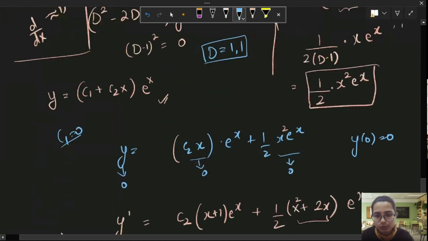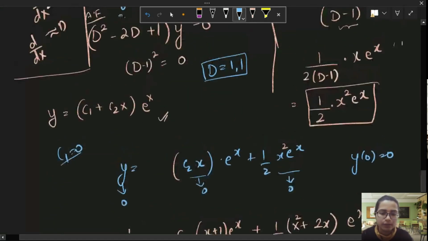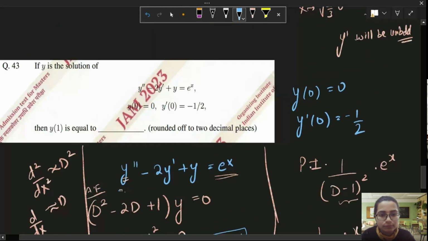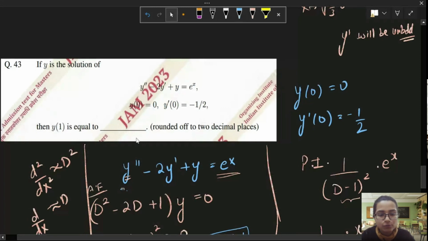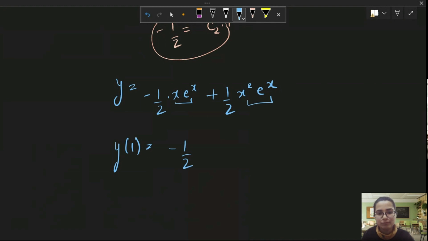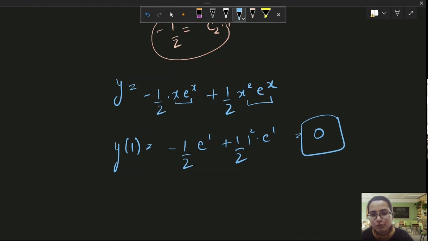I hope this is our solution and this is correct. Now they are asking, at x equal to 1, what's the value of this function? Oh my god, that's so easy. Who doesn't know this? This will be minus 1 by 2, 1 into e raised to power 1, plus 1 by 2, 1 square into e raised to power 1, and this comes out to be 0. And 0 is your answer.